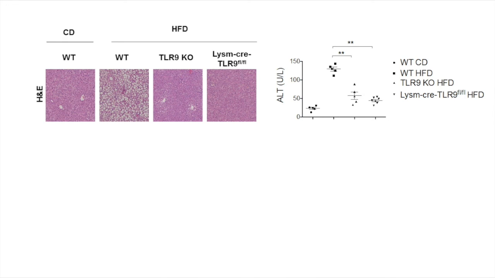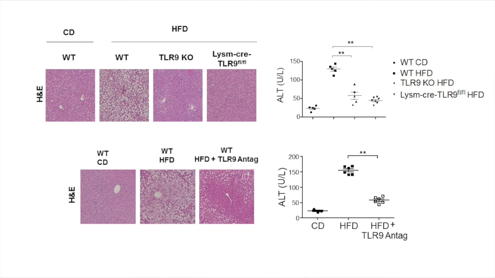Finally, we wished to see if a TLR9 antagonist for which safety data is available could provide some protection. And this was done in mice that were wild type, and again using a high-fat model of NASH. And if a TLR9 antagonist was given starting 8 weeks into the high-fat diet, there was still significant reduction in steatosis and inflammation, and also in transaminitis.